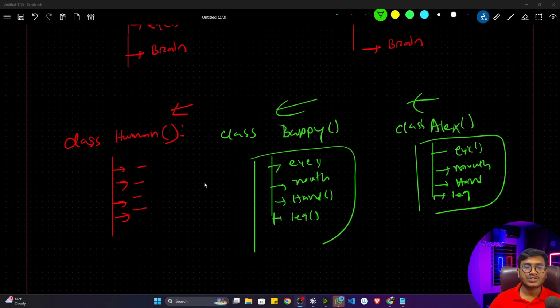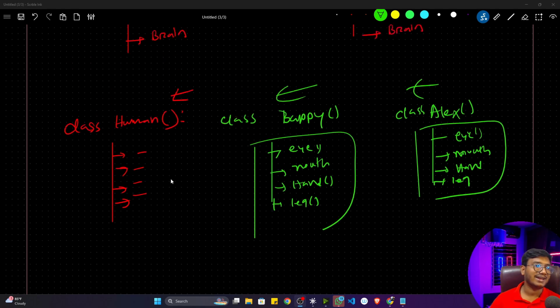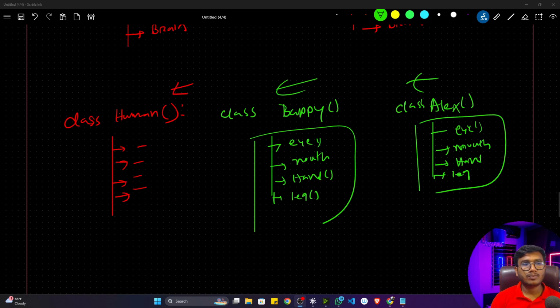Now if you're using a functional approach, we have to add all these functionalities inside one place only, and after doing it you will see that the functions will mismatch together. You won't be able to tell which one is the eye of Bappy and which one is the eye of Alex. I hope you got it. So with the help of OOP, we can manage our code base in a very easy way and create our application in a very efficient way. If I want to add something in the future, I can easily do it. That's why it's always recommended to use OOP concepts whenever you are creating any real world application.